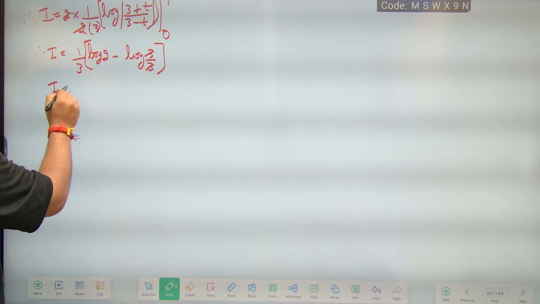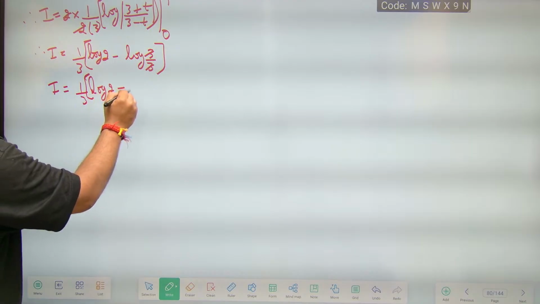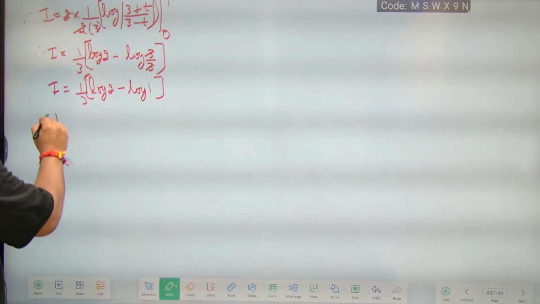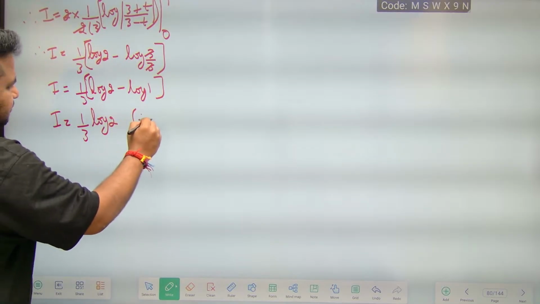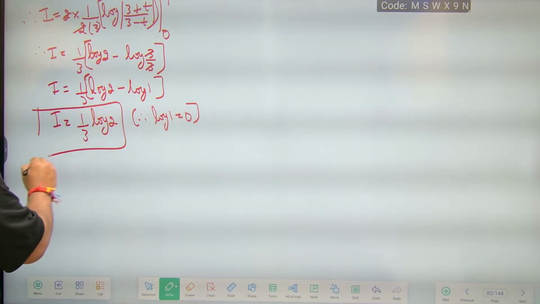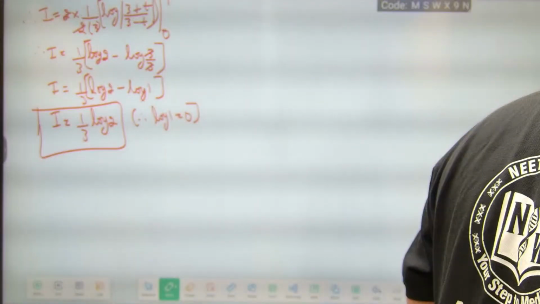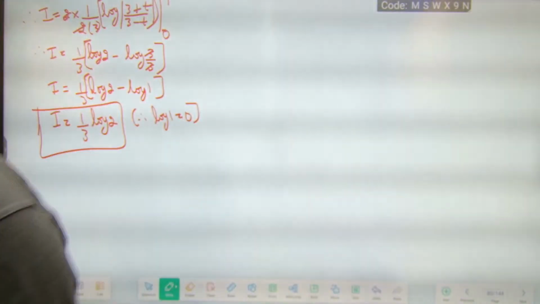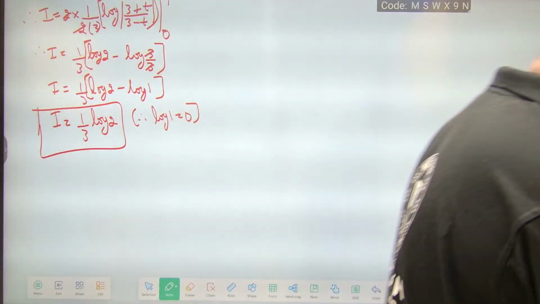So I is equal to 1 by 3 into log 2 minus log 1. Log 1 value is 0. That is the reason it becomes 1 by 3 log 2. This is the final answer to this question, friends. Clear? This is the way we have to solve this question. Let us move to the next question.